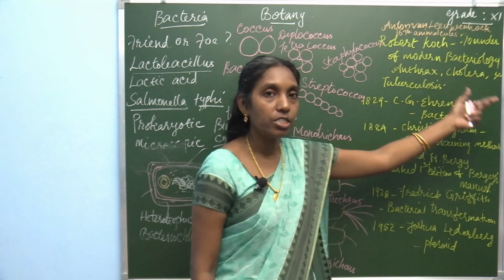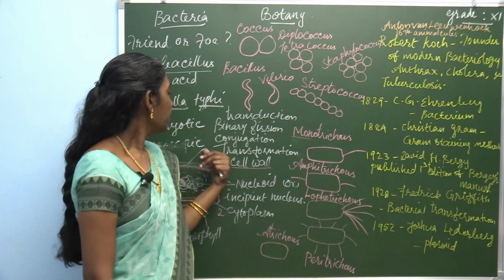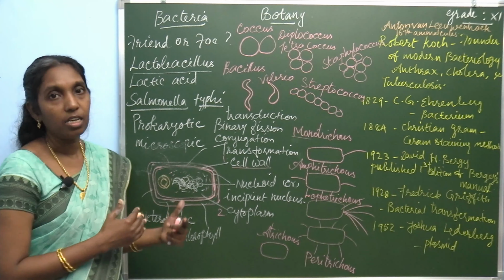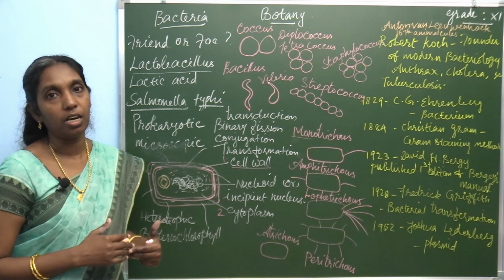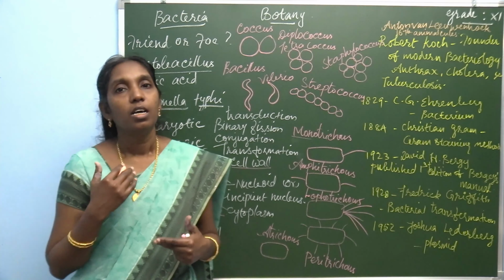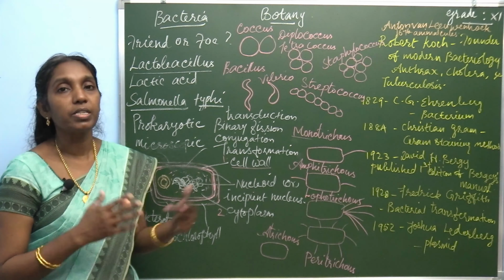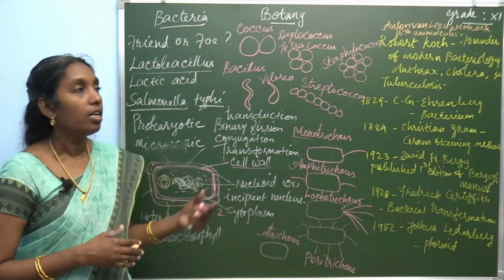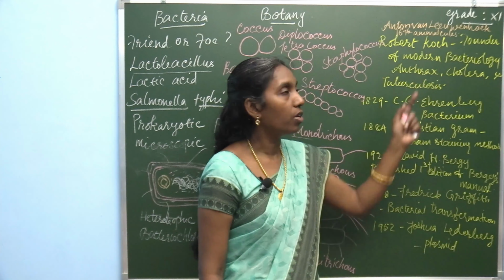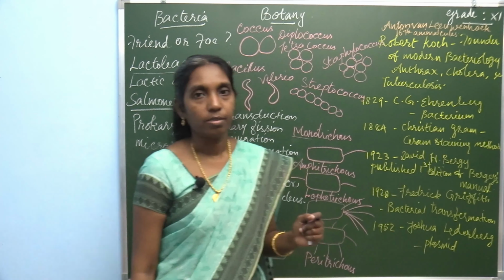What are the milestones in bacteriology? Then the structure, general characteristic features of bacteria, and the definition of bacteria. Define bacteria. Bacteria is a prokaryotic, microscopic, omnipresent organism because it is present everywhere. And it was introduced in the year 1676 by Anton von Leeuwenhoek. He introduced the name animalcules.